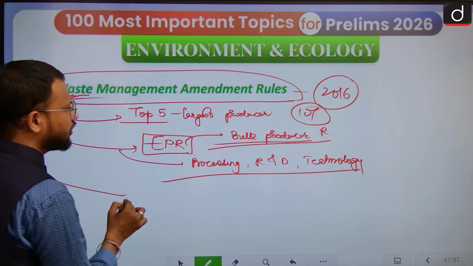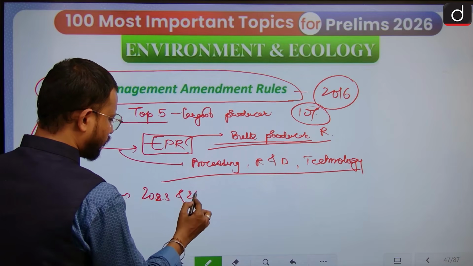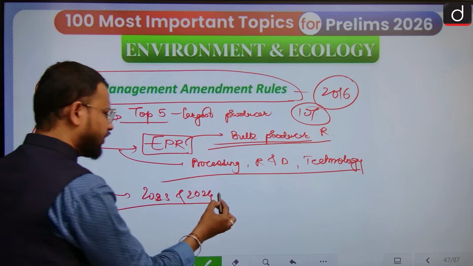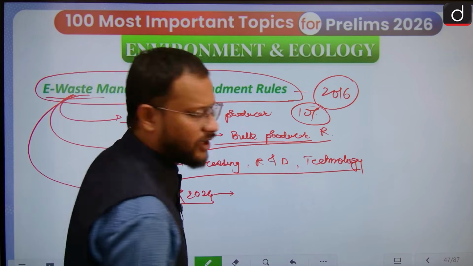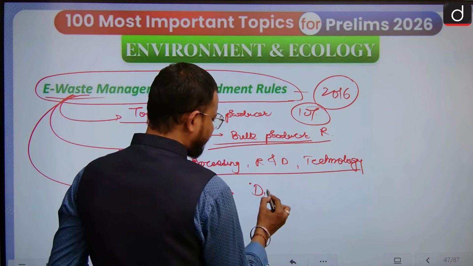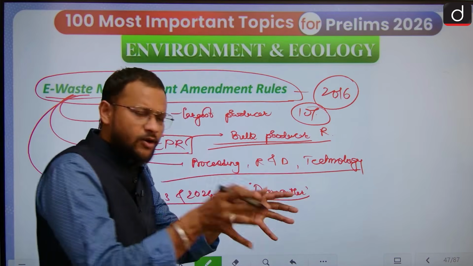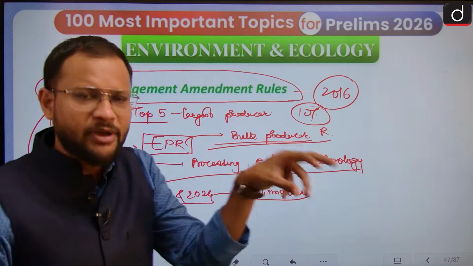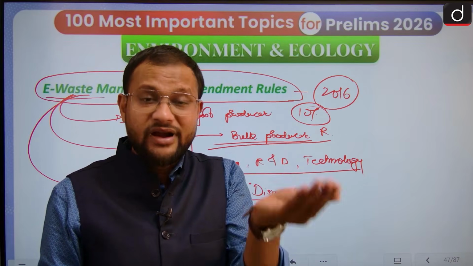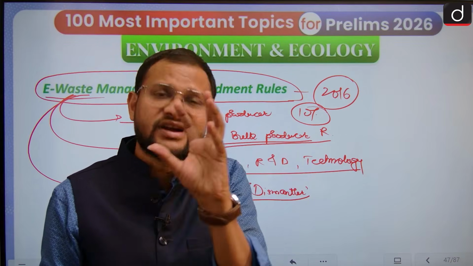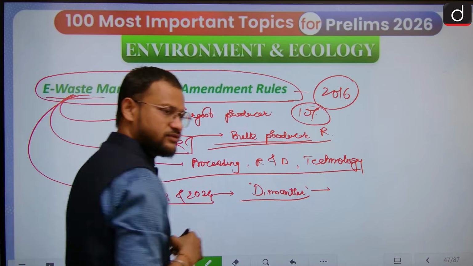But in the amendment rules of 2023 and 2024, what we have done is extend the scope of these e-waste management rules. Under this, the definition of dismantler has been extended. Dismantler means simply what? Segregation, the one who segregates. So it can be an individual person, or it can be a company also. It even tries to include informal sector workers under this dismantler category, and they have certain duties.